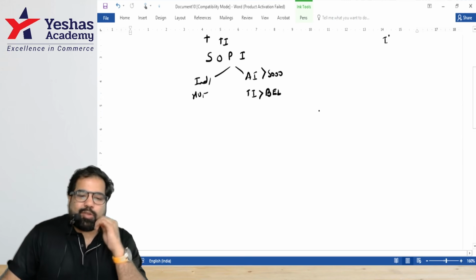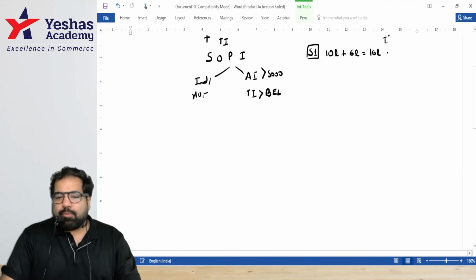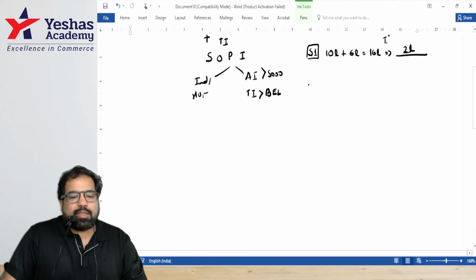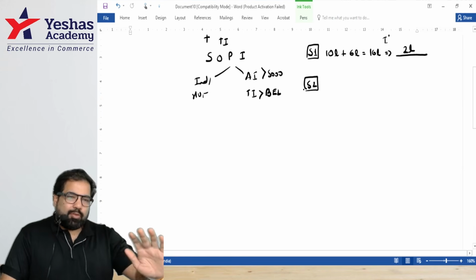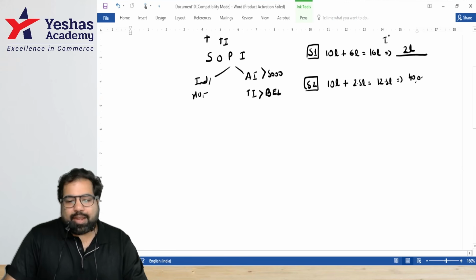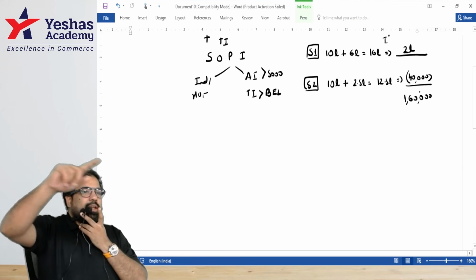But then how does this scheme work? It is three-step, guys. The first step is called short form. We take agriculture income, example 10 lakh. We take taxable income, example 6 lakh. And you calculate tax on how many lakh, right? 6 lakh, whatever the tax amount is. Let's call it example 2 lakh. Then step number two, guys, is what? Calm down. Where they ask you agriculture income is how many lakh? Basic exemption limit is how many lakh? So on 12.5 lakh, example, guys, just random numbers, 40,000 will not tax you. But finally, you'll have to pay tax on how much, guys? 1 lakh 60. This is only and only if you have agriculture income also and taxable income.